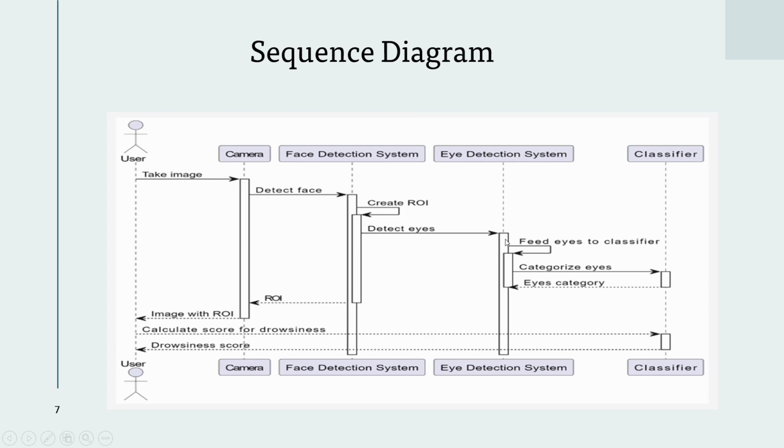The detected eyes are then fed to the classifier. The classifier receives the eye data and categorizes the eyes as either open or closed. This categorization is then sent back to the eye detection system, and the main system calculates the drowsiness score based on the categorization received. The calculated drowsiness score is written to the main system, which can decide whether to alert the driver based on the score. If the drowsiness score indicates drowsiness, an alert is triggered for the user, who in this case is the driver.